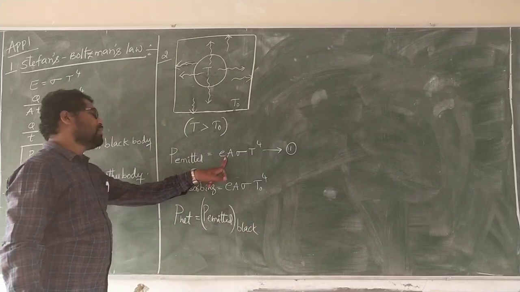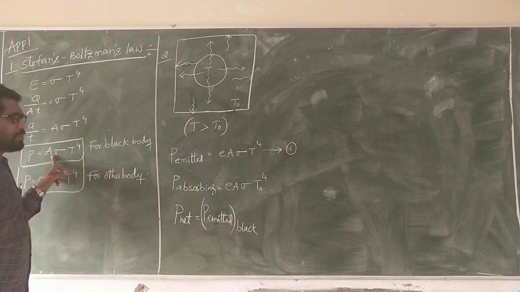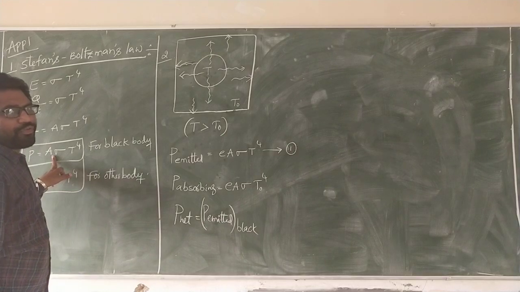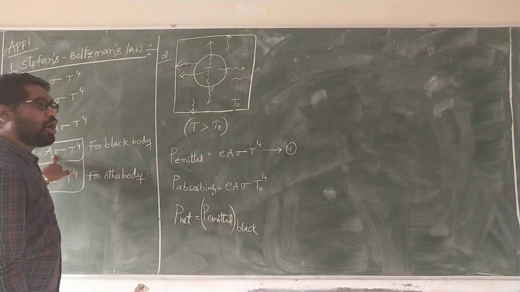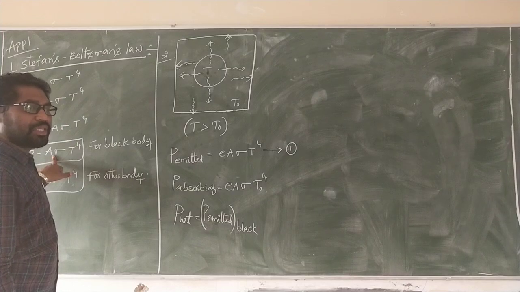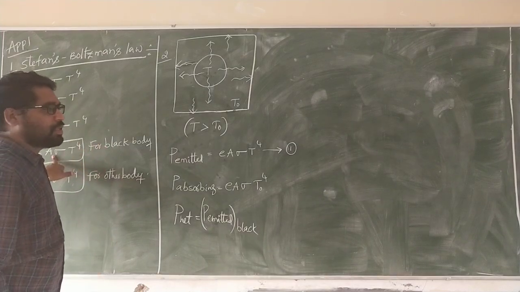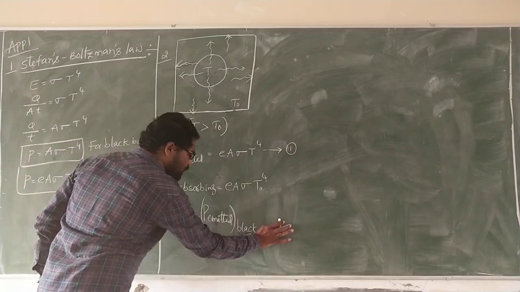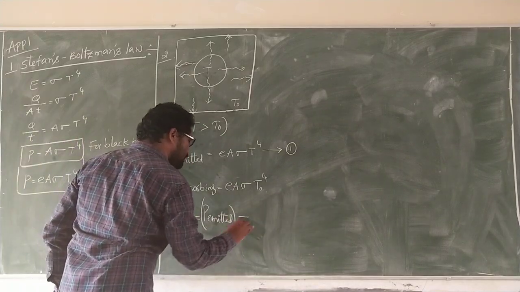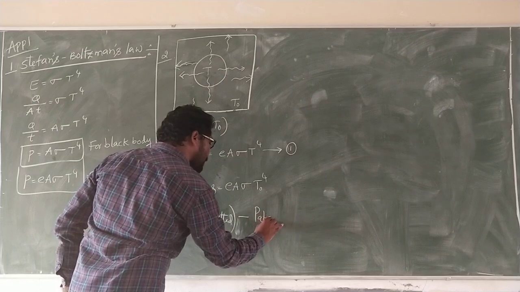For a black body the emissivity e is equal to 1, that is 100%, so there is no e value for a black body. This is another, emissive body, with emitted power and absorbed power.